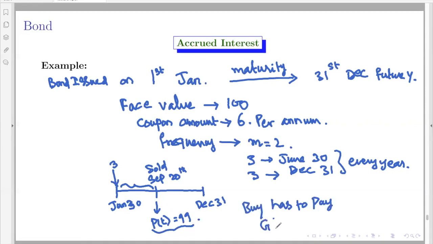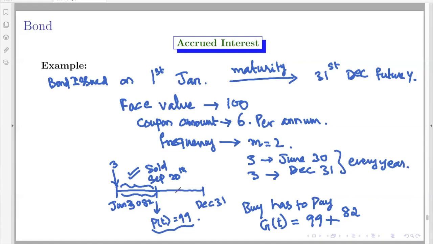The gross amount at the time of trading is 99 rupees, that is the price they both settled on, plus the interest accrued during this period, which should also be paid by the new buyer to the previous holder. That is nothing but, I hope my counting is correct, there were 82 days in this period. 82 days. You can count. If it is wrong, you can tell me.